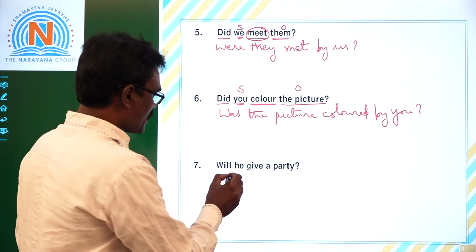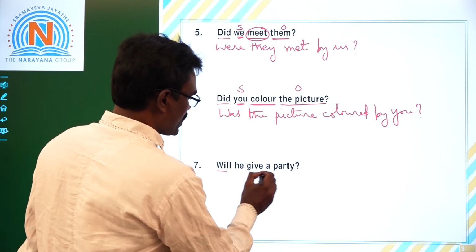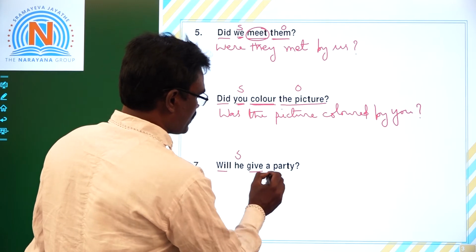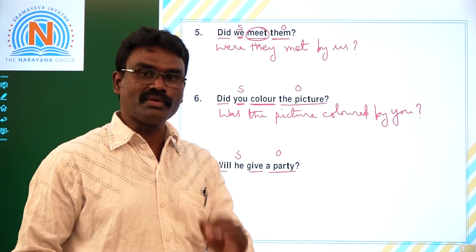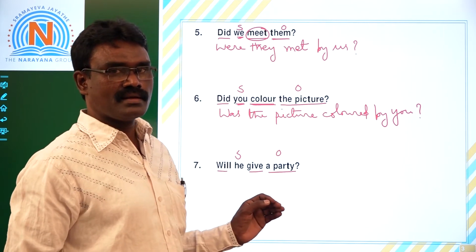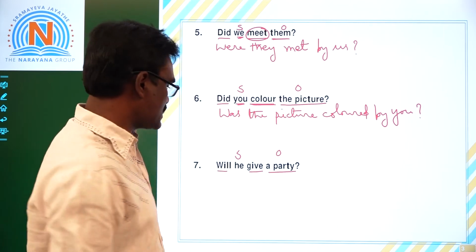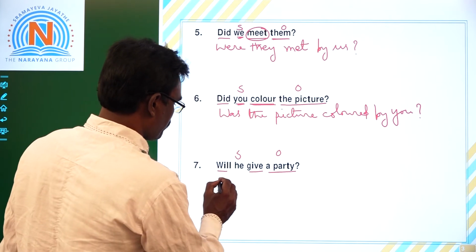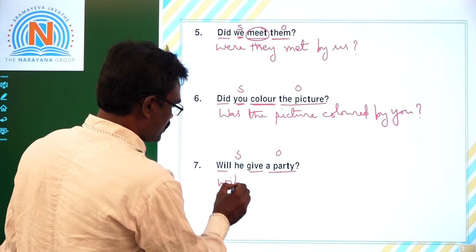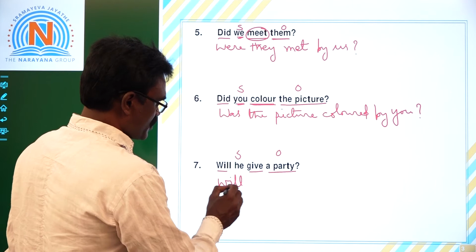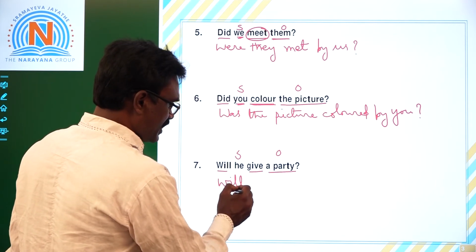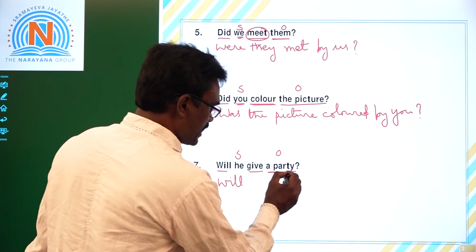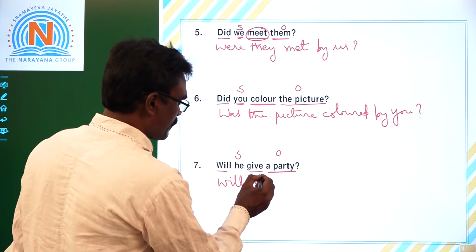Okay, that's seventh one. Will, helping verb, give, main verb. So this is subject and this one is object. Okay, children? And confirm the tense. What tense it is? Simple future tense. Then our answer, we should begin with will. After this will, helping verb, we should make this object as subject.